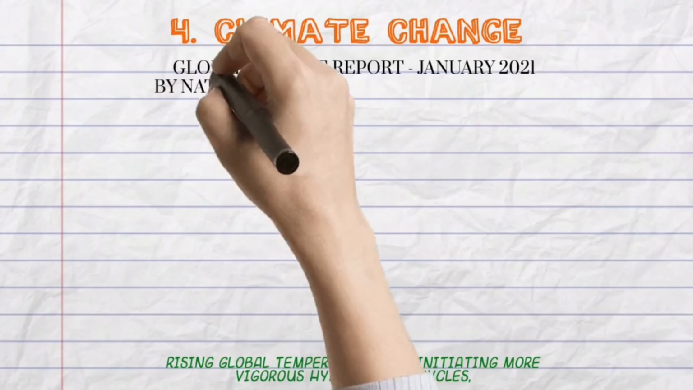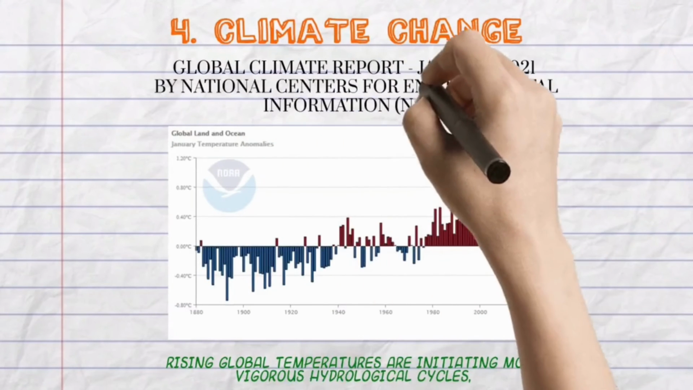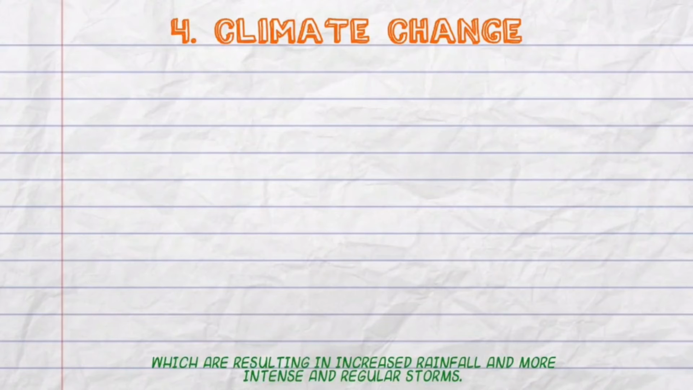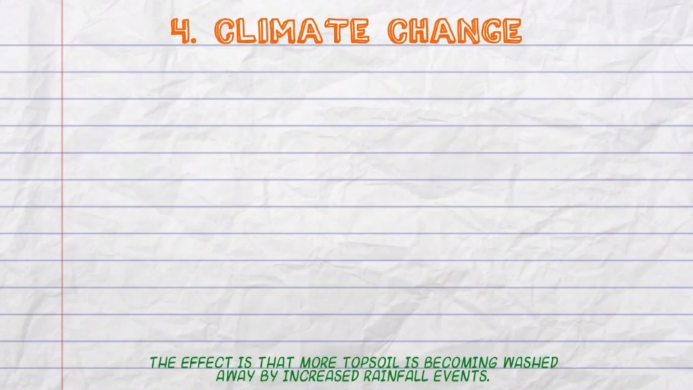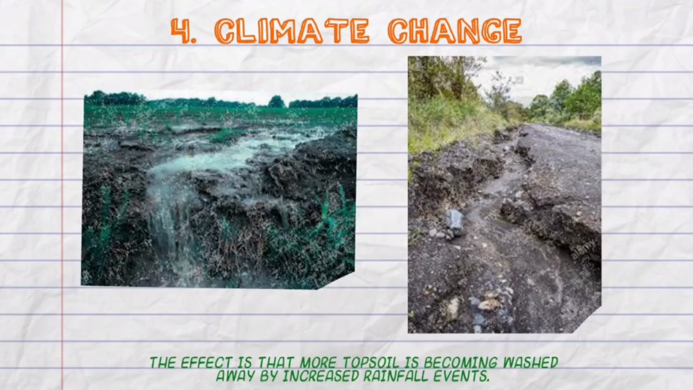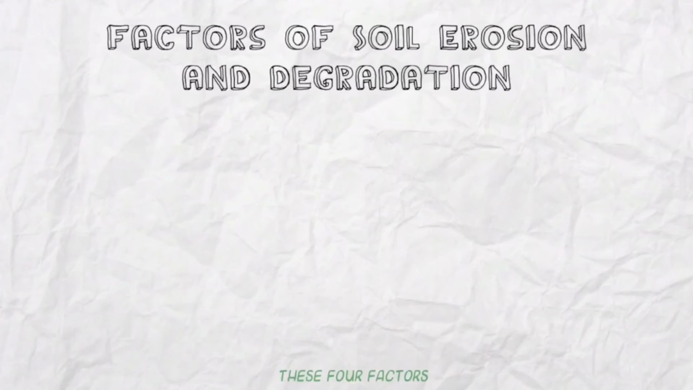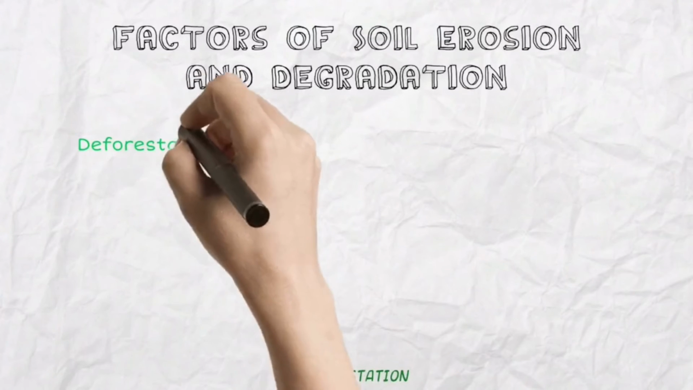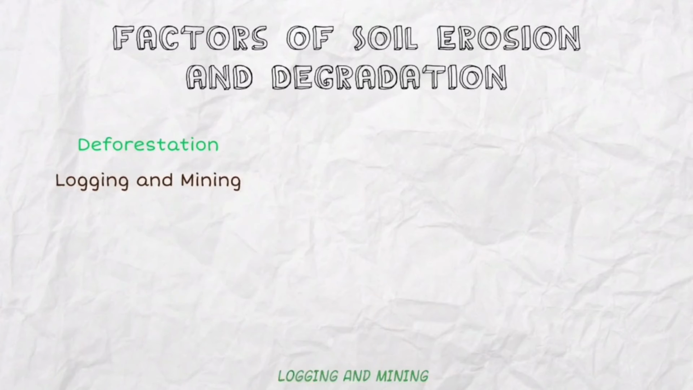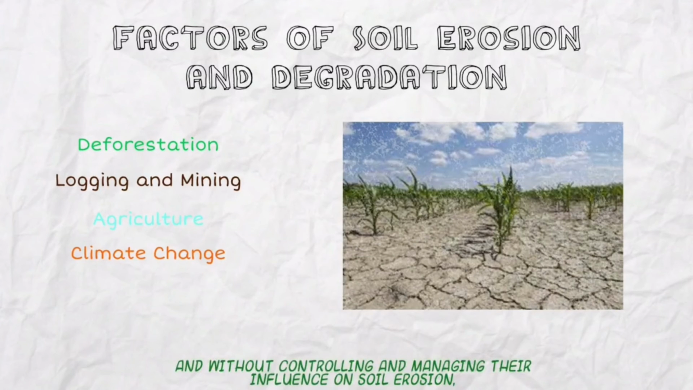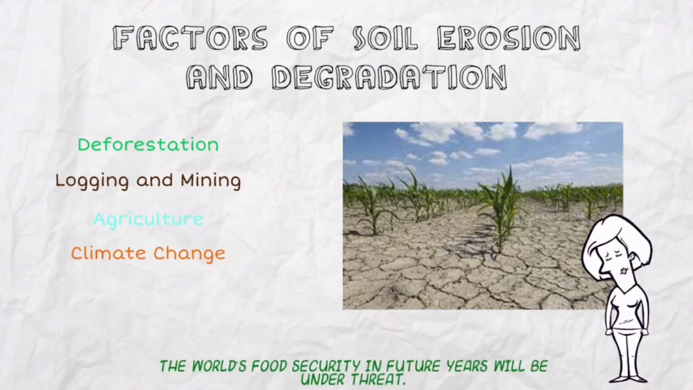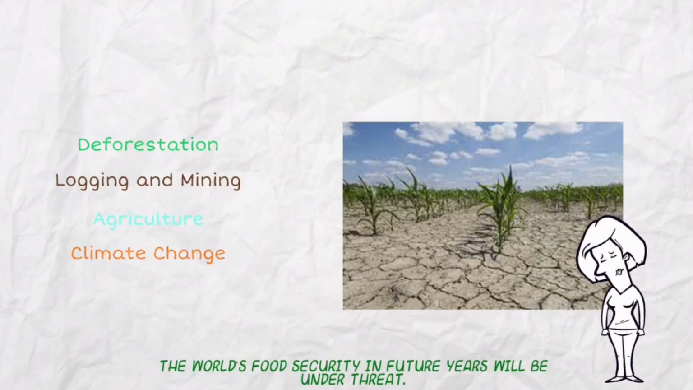Rising global temperatures are initiating more vigorous hydrological cycles, which are resulting in increased rainfall and more intense and regular storms. The effect is that more soil is being washed away by increased rainfall events. These four factors, deforestation, logging and mining, agriculture, and climate change, are those having the greatest contribution to soil erosion. And without controlling and managing their influence on soil erosion and degradation, world food security in future years will be under threat.